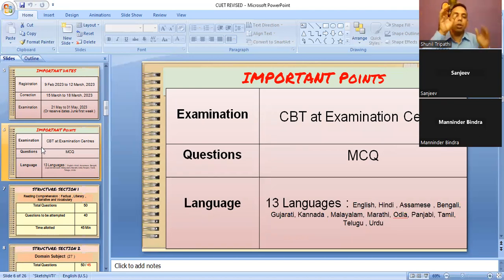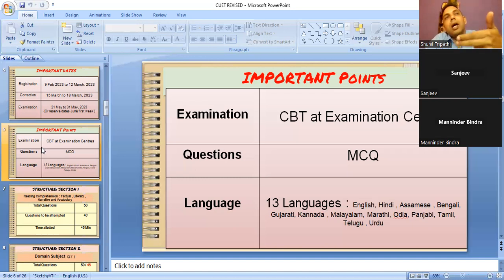English is the default. Your paper in front of you will have English by default, plus whatever language you select. Suppose I have selected English, my paper will be only in English. But if any child has selected Hindi, the paper will be in Hindi also and English also. I will read the question in English and do it, the next question I will read and do. Sometimes it happens that I am reading the question but I am not able to understand it. If I have selected Hindi also, I will read the same question in Hindi or Tamil or Telugu. Maybe the language gives me better clarity and I can be at an advantage.